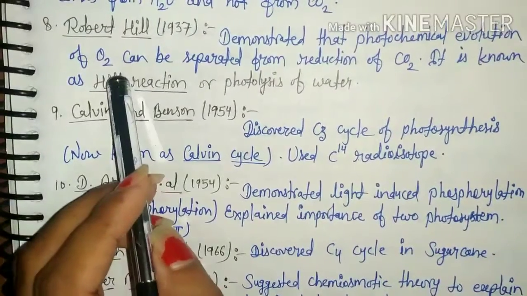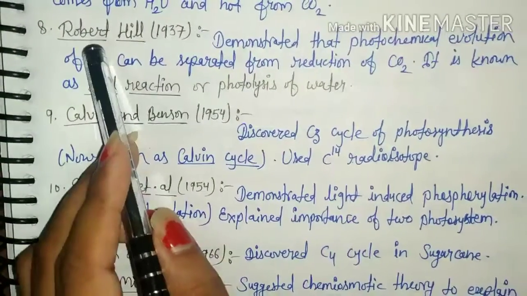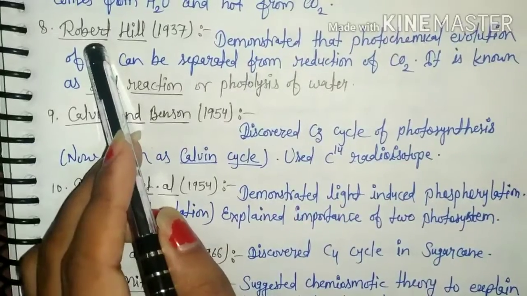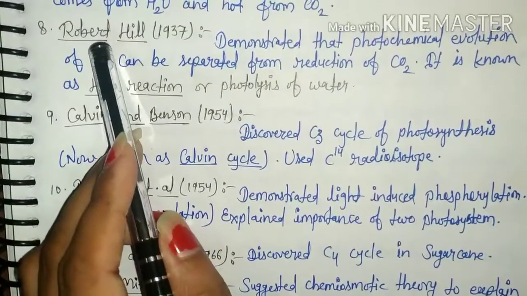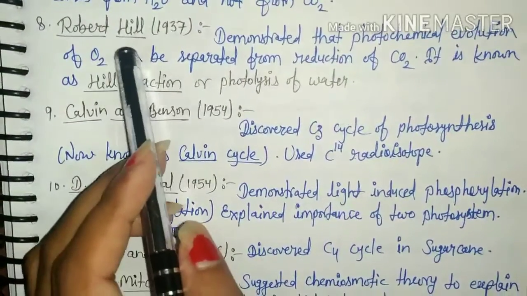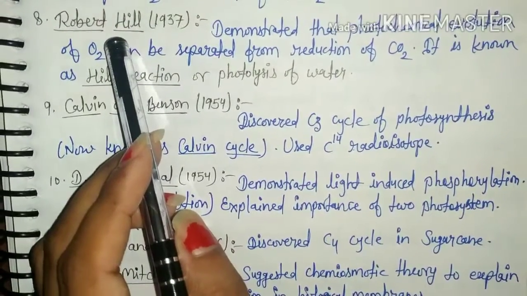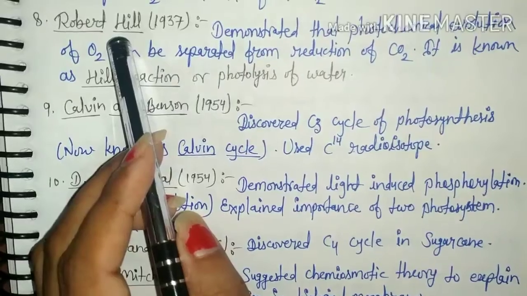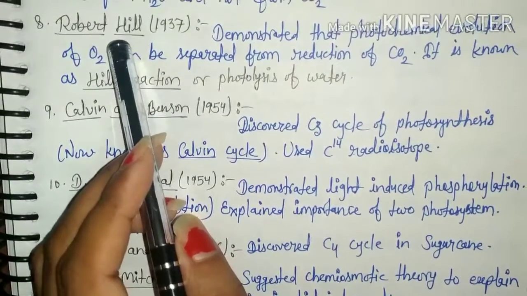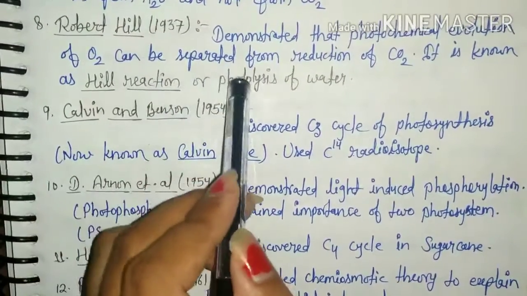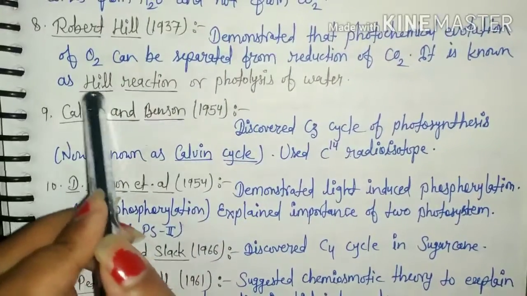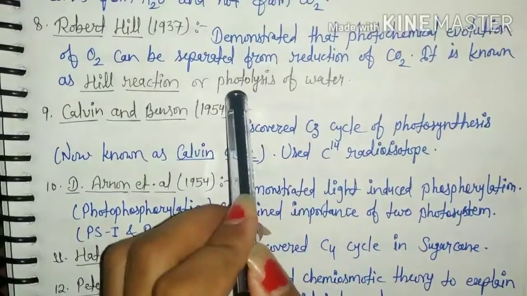It means Robert Hill and Bendall are credited for detailed study of the light reaction and proposed the Z scheme. What is Hill reaction or photolysis of water?